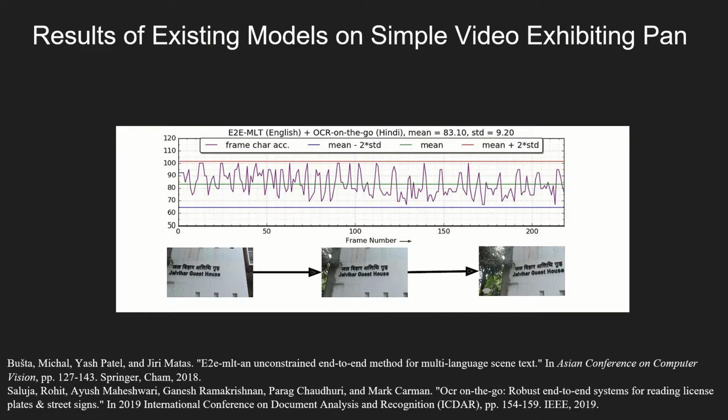As we can see, when we pass different frames from this video through the current model, the accuracy is not constant. So the model is not stable towards different frames in the video, although these frames look similar.